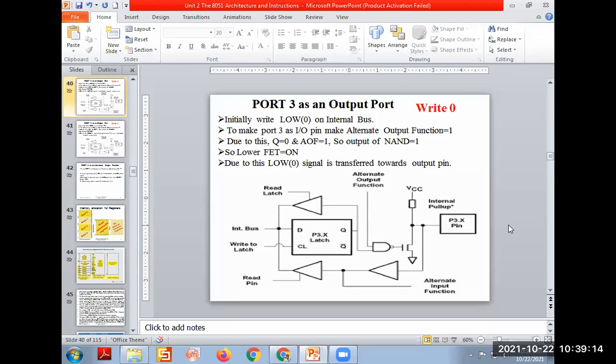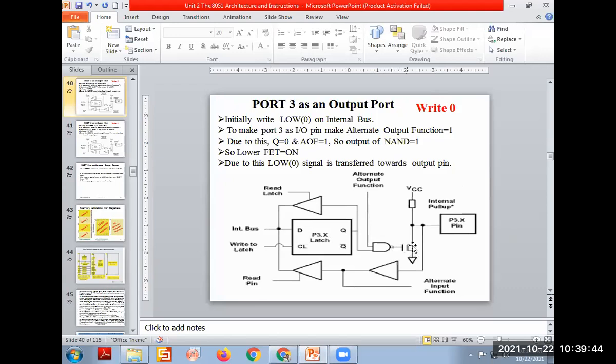Yes, sir, repeat. Okay. So the requirement, we know: to make port 3 an output, writing 0 on that. 0 means what? On this latch flip-flop, input is coming 0. Sending high means high will come here. So this is 0 means Q is 0. Q0 means input 0 is coming. And by default AOF, the alternate output pin, will be 1. So 1, 0 is input to the NAND gate. So output will be high only.